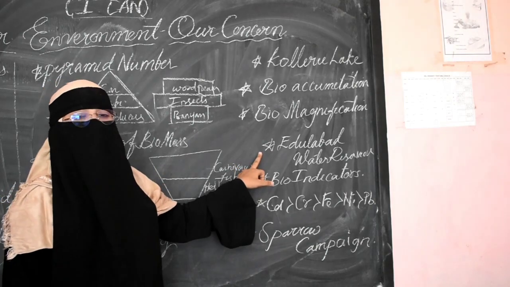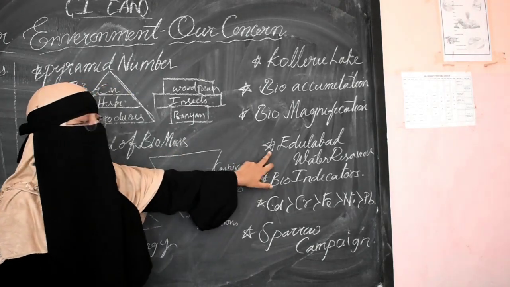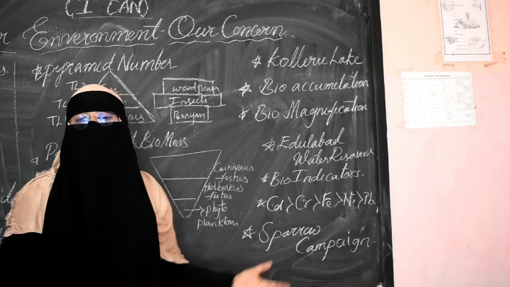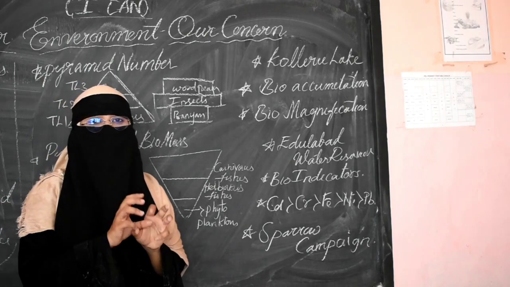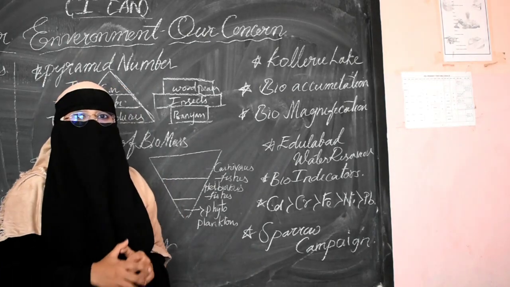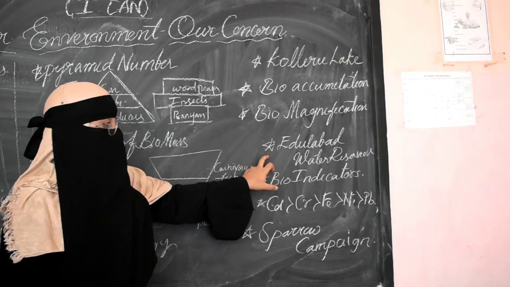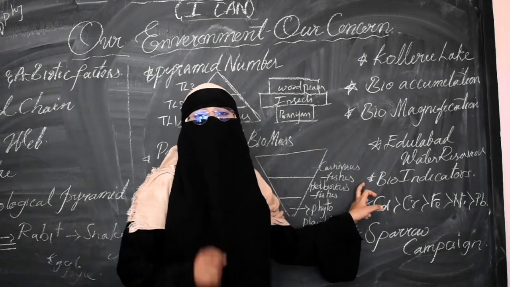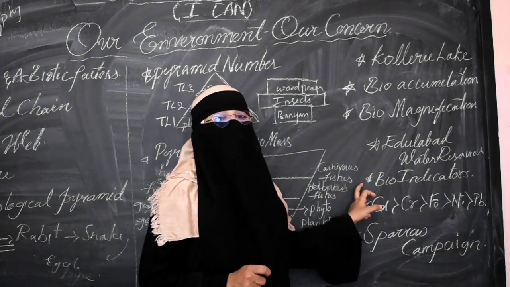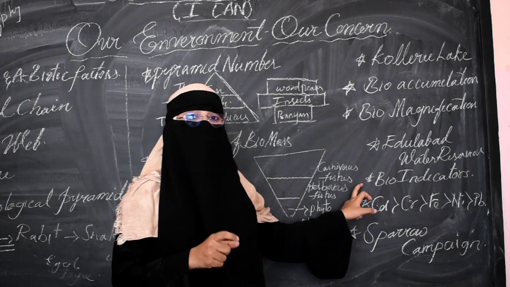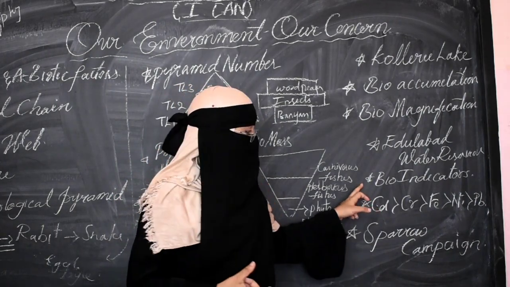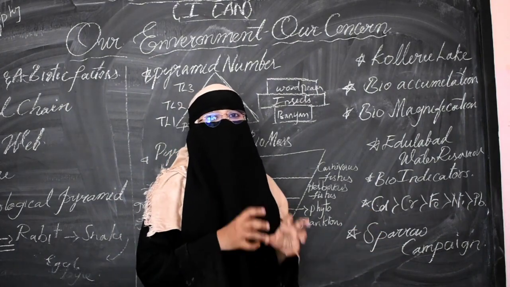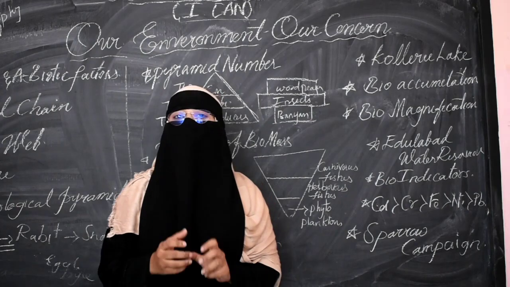Now the next thing is the Adilabad water reservoir. We have to learn about it because it is present in our surroundings and it is getting badly polluted due to human activities. In this Adilabad water reservoir, one important thing is bioindicators. The fishes living within this reservoir were found to have accumulated poisonous metals like cadmium, chromium, iron, lead and nickel. These are very dangerous metals. If we consume them, they can be fatal to our body.